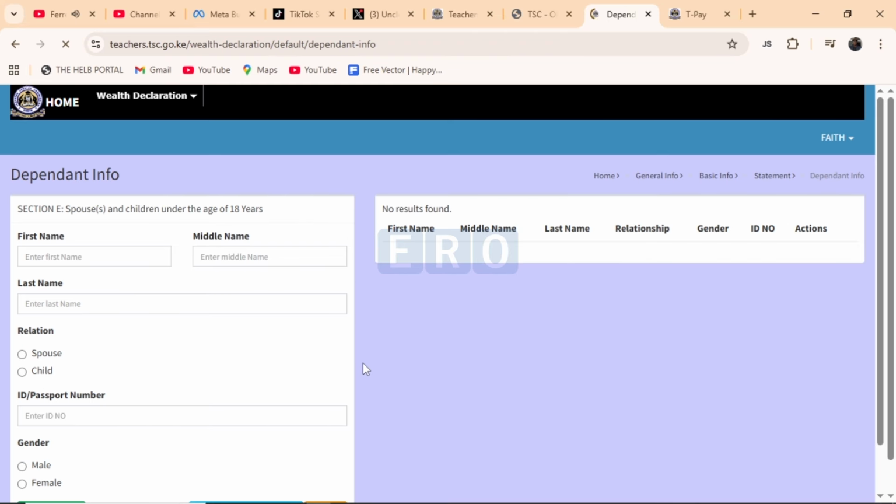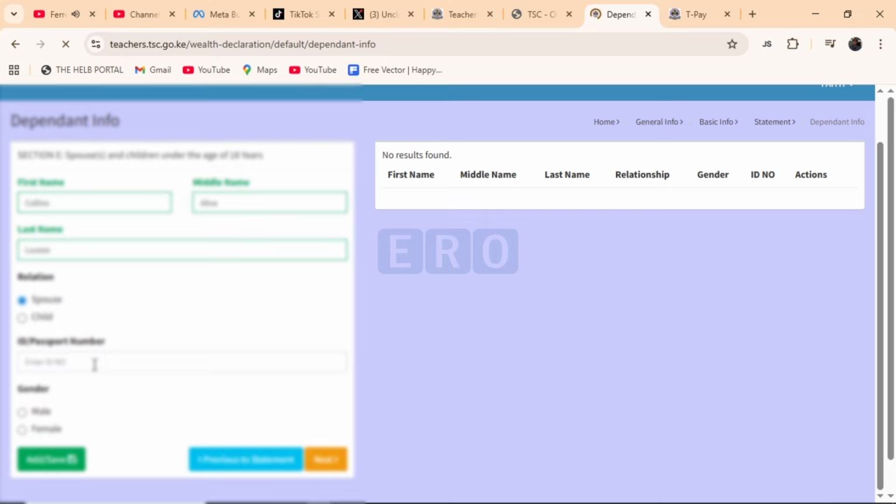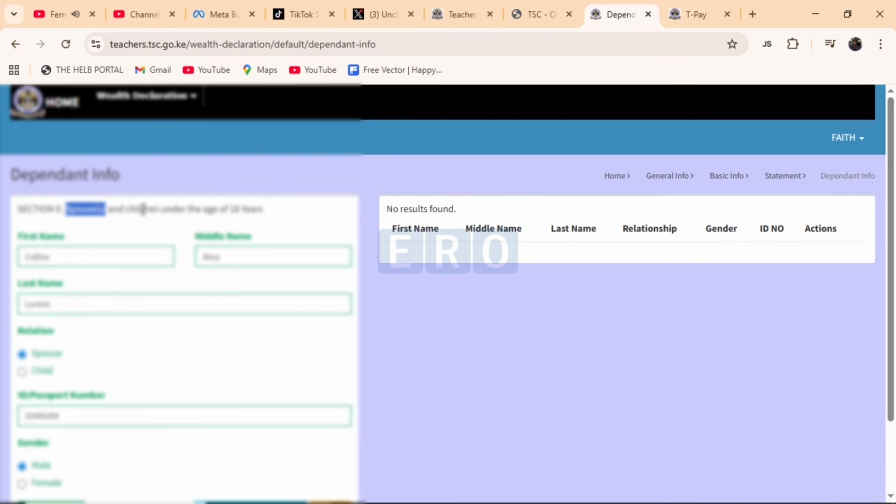Okay, so here it is going now to ask for dependent info. So we are going to start with the spouse. So you start with the first name of the spouse, followed by the middle name of the spouse, and lastly, the last name of the spouse. You'll click here to choose the relation, and you'll put here the ID number for your spouse, which you're going to do pretty quick. Okay, then after doing that, you'll choose the gender, and you see we have spouse and